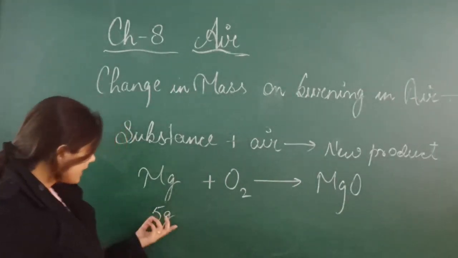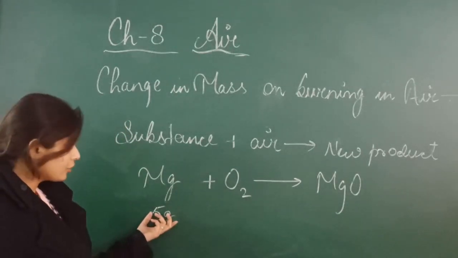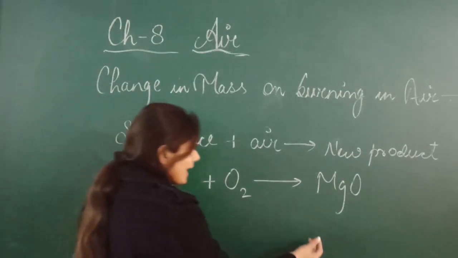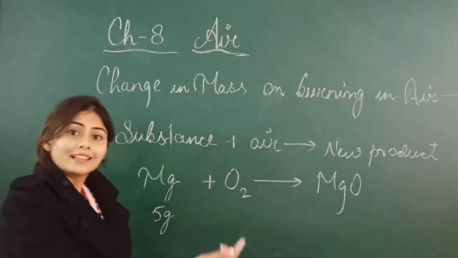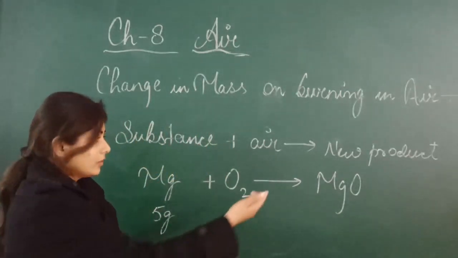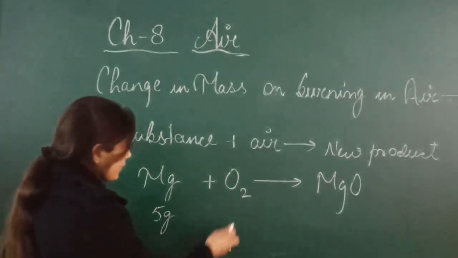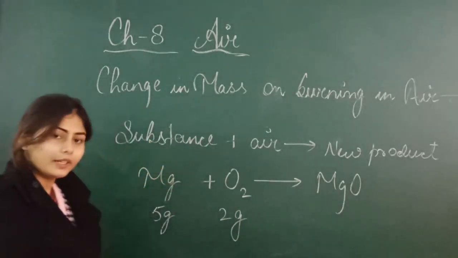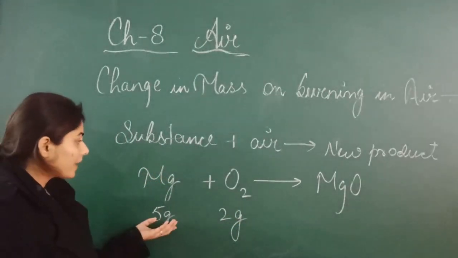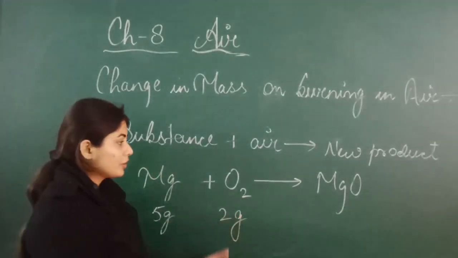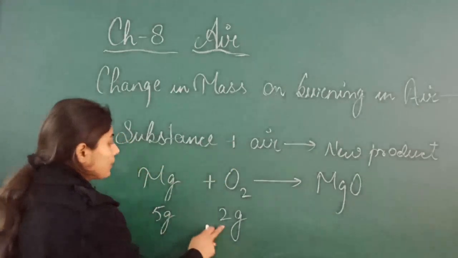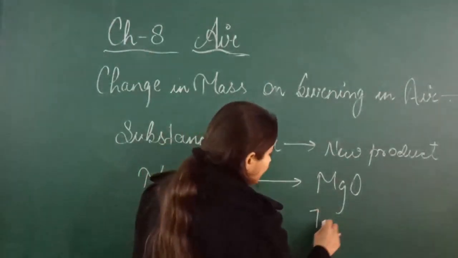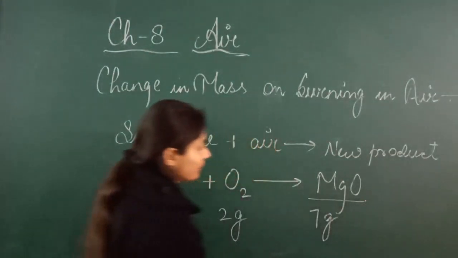So this 5 gram magnesium will combine with the oxygen and give an increased mass of the new product. For example, this oxygen is 2 gram. So 5 gram of magnesium will combine with 2 gram of oxygen and give 5 plus 2, 7 gram of magnesium oxide.